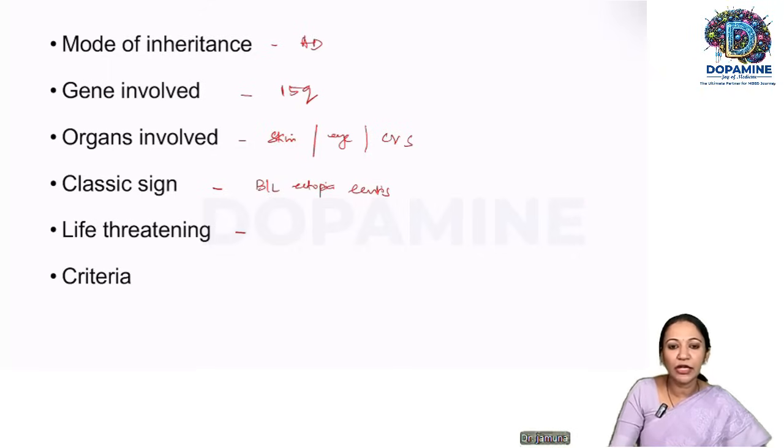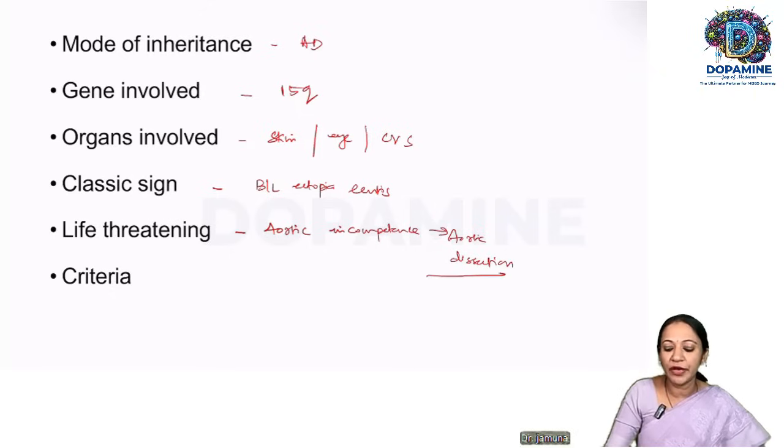The life-threatening complication is aortic incompetence, which in turn leads on to aortic dissection. So because of aortic dissection, the mortality is high in Marfan syndrome. And what is the diagnostic criteria? As you're all aware, it is the Ghent criteria for Marfan syndrome.